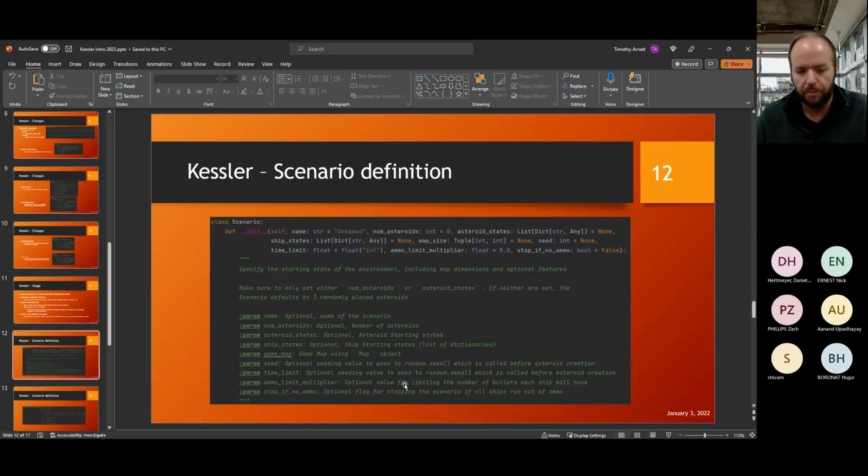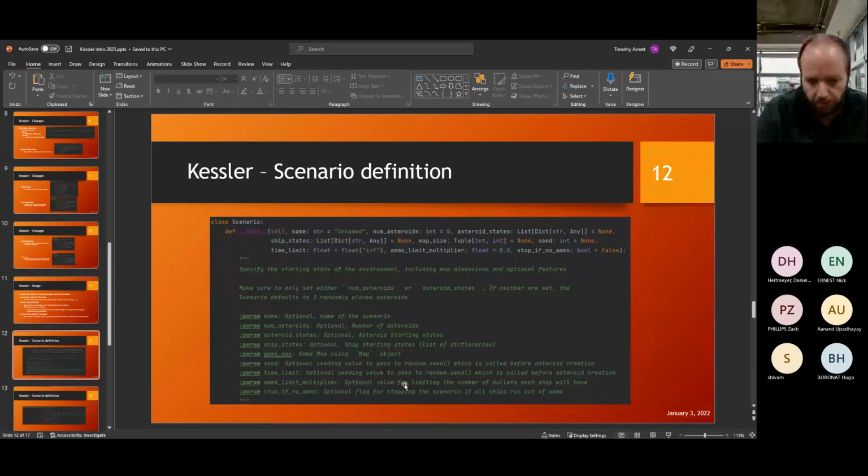Remember that ammo limit multiplier means that if it is set to 1, you will have as many bullets as the total number of potential asteroid objects. So for instance, if you only have one size 2 asteroid, that means it can only split into 3 smaller asteroids. And so the total number of asteroids in that scenario is 4. And so if the ammo limit multiplier is set to 1, you would only have 4 bullets in that scenario. Now, each ship does get that. So if you have multiple ships, obviously, you have more bullets. But that is what you can do with ammo limit multiplier.